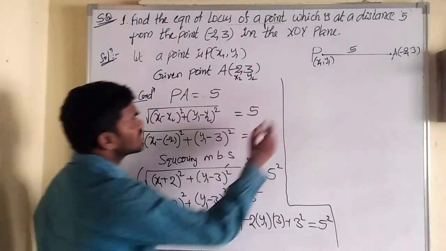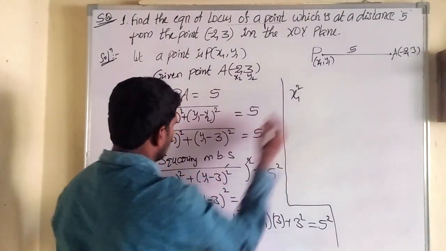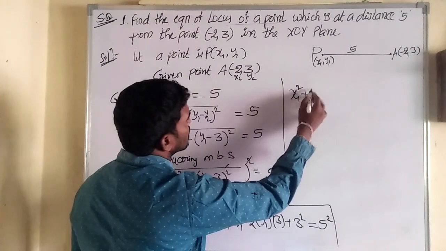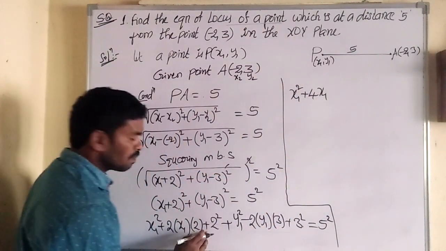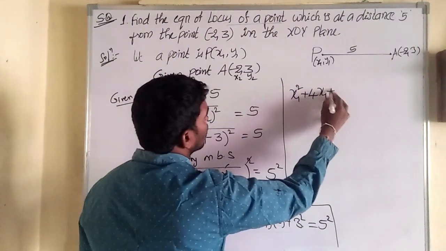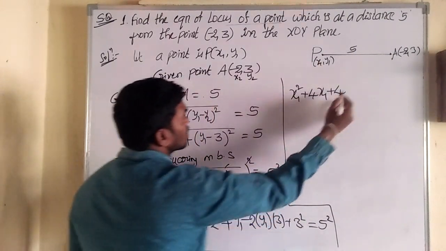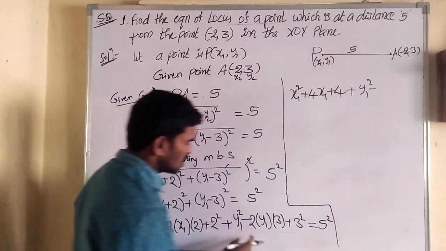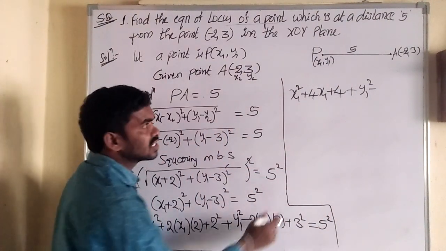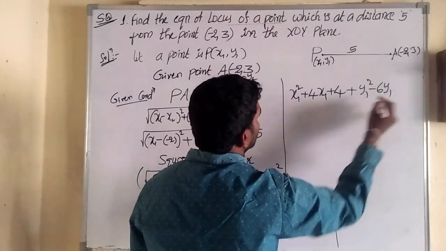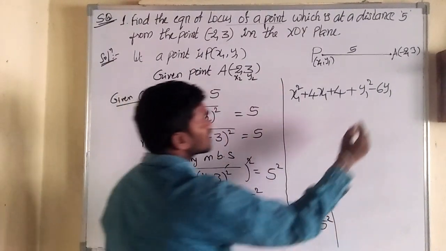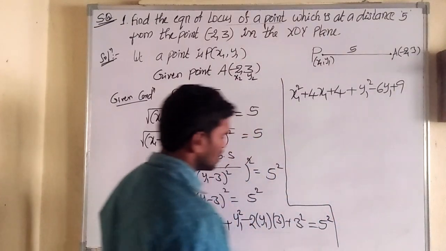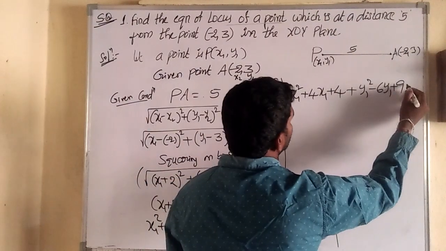Now x1 square, then plus 2 into 2, 4x1, plus 4x1. Then plus 2 square, 2 twos are 4. Next plus y1 square as it is, minus 2 into 3, 6y1, plus 3 square, 3 threes are 9, equal to 25. 5 square is 25.